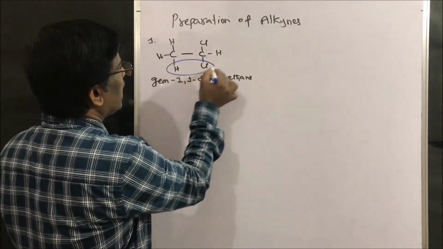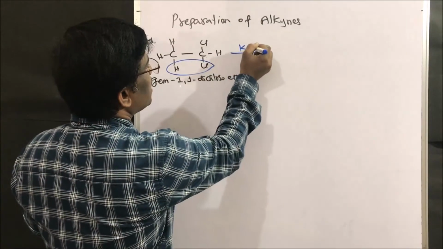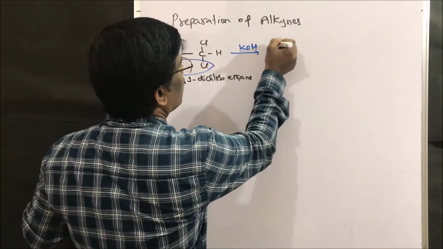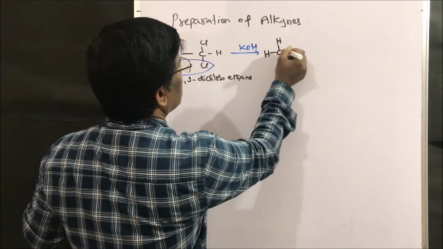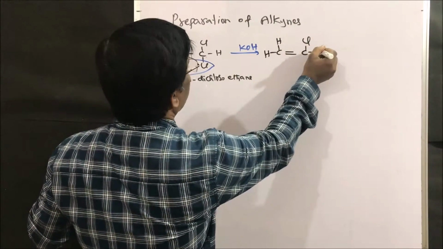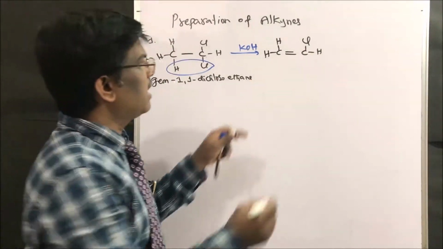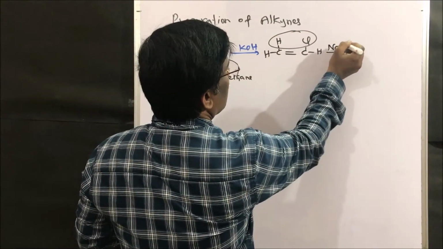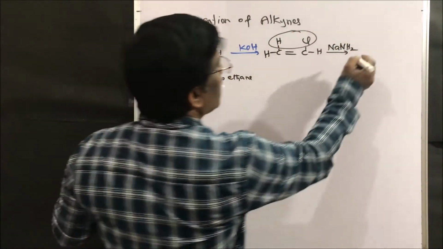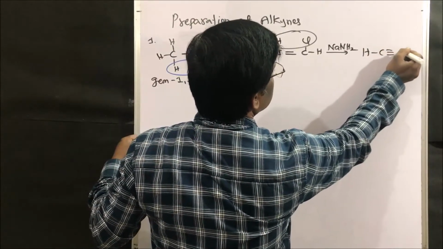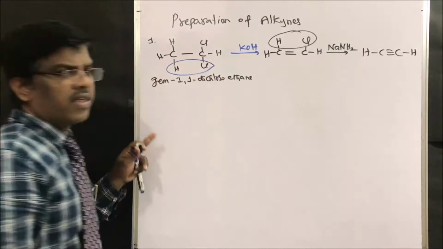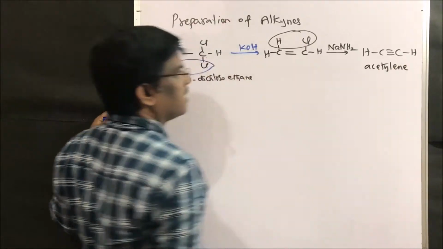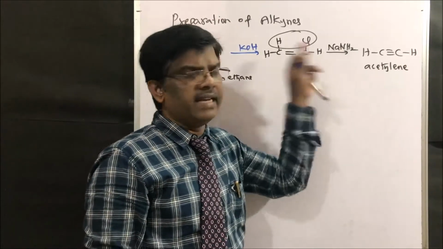Upon using KOH, elimination of HCl takes place to give this compound: hydrogen, double bond C, chlorine, hydrogen. This further loses HCl in the presence of sodium amide to give acetylene. This is one of the methods known for the preparation of alkynes.